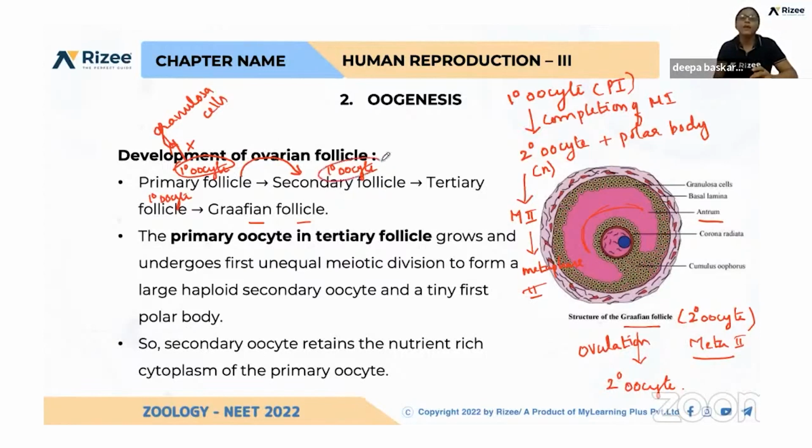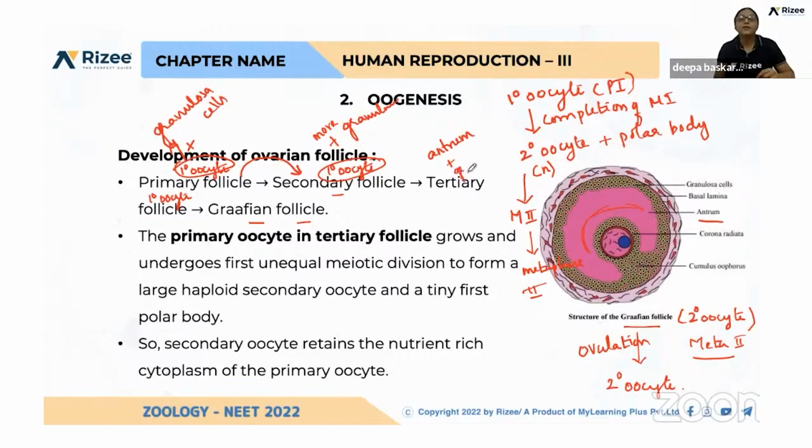What is the difference between a primary follicle and a secondary follicle? The secondary follicle is covered by more granulosa cells. All other primary follicles will remain the same. Only the selected primary follicle will be covered with more granulosa cells, so that it is differentiated from other primary follicles, and we are naming that as the secondary follicle. Okay, so what is the tertiary follicle again? The tertiary follicle still has a primary oocyte, but the antrum is developed.